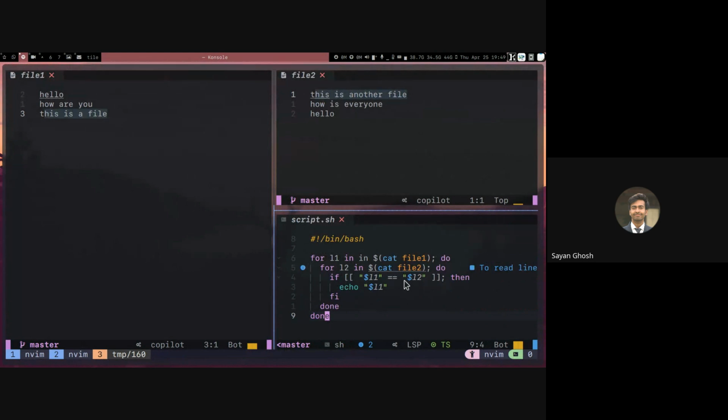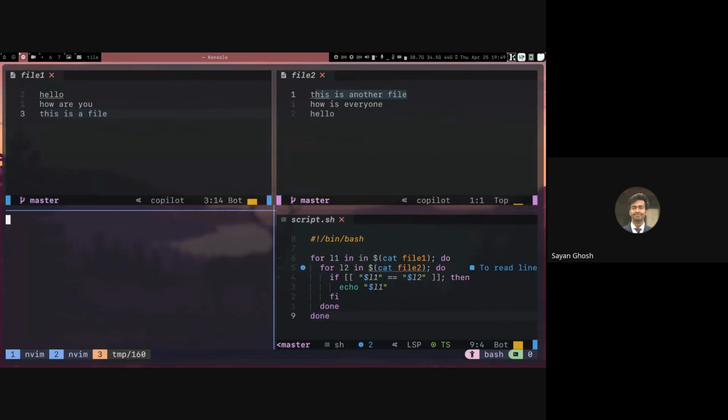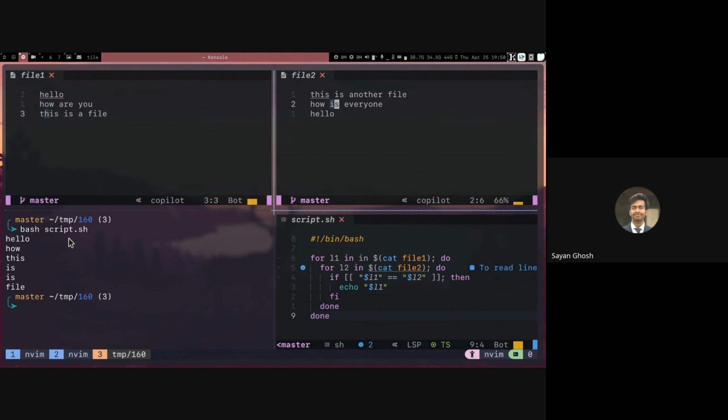So here what we have done is we have not set any IFS. When we run this, bash script.sh, you can see it is actually not running line by line, it is going word by word. Right? So not just hello, but "how" is also printed, because it is there in both these files. And "is" is present 2 times, so it is printed 2 times, and "file" is also common.